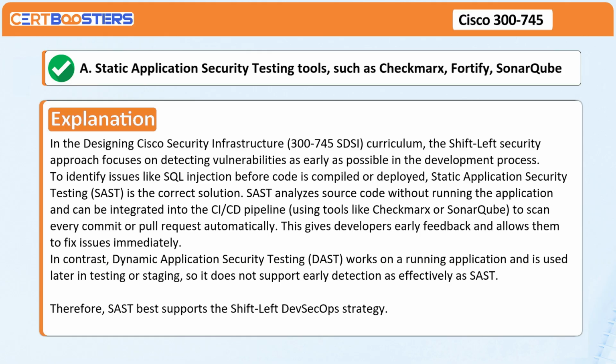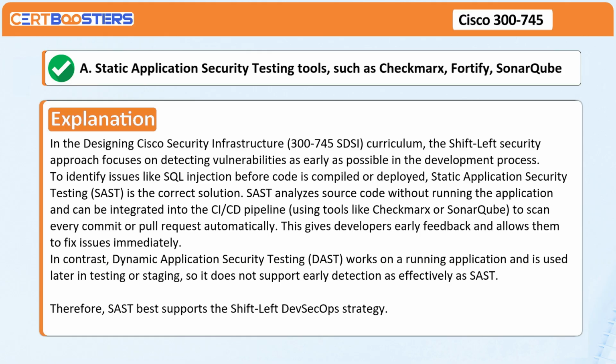SAST analyzes source code without running the application and can be integrated into the CI/CD pipeline using tools like Checkmarx or SonarQube to scan every commit or pull request automatically. This gives developers early feedback and allows them to fix issues immediately.